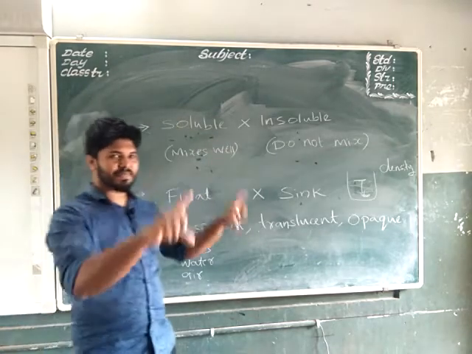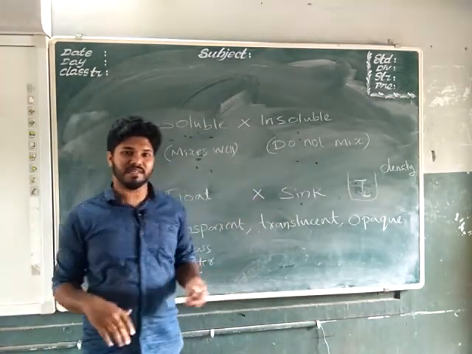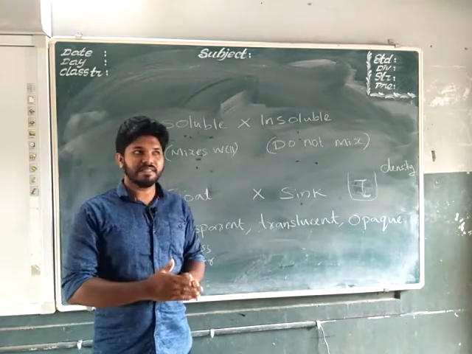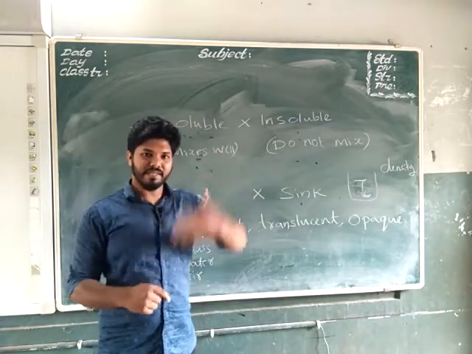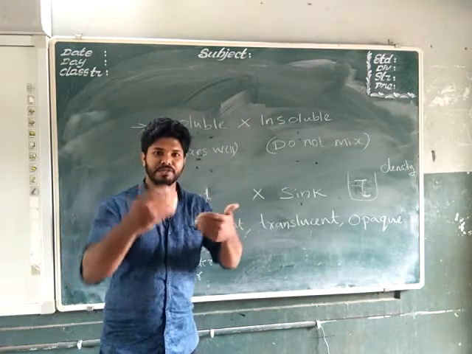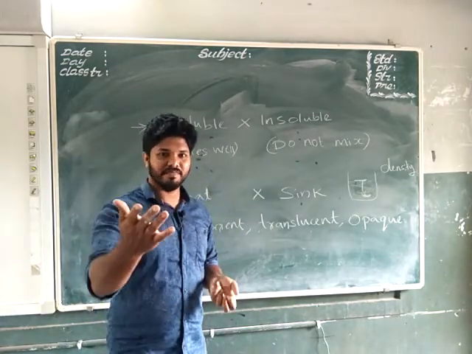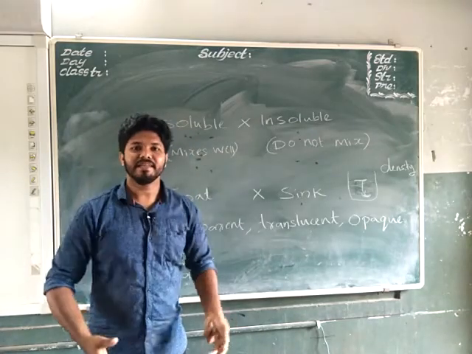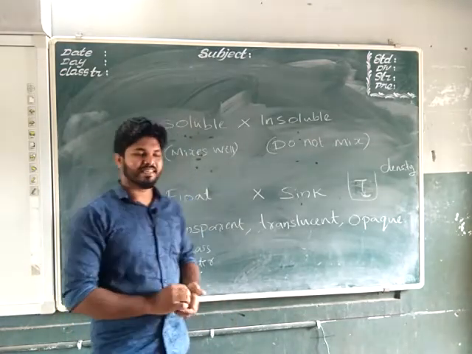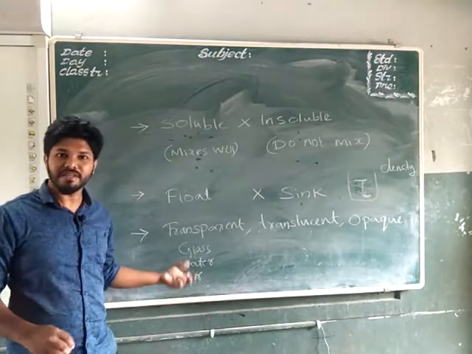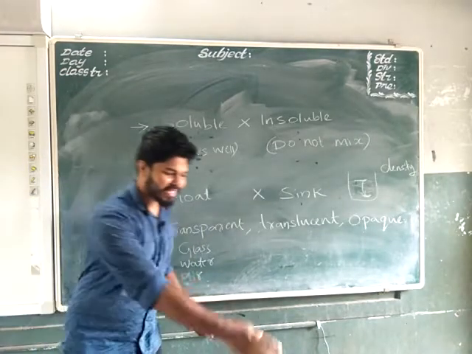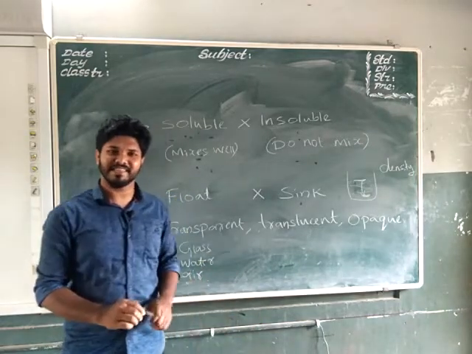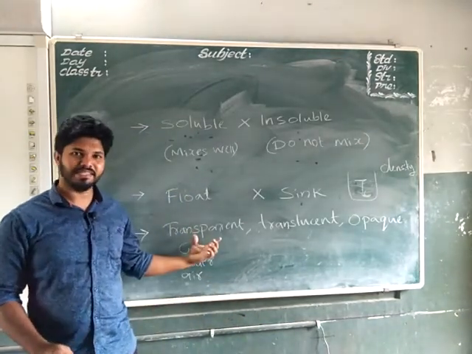If we put a glass piece here, we can see both the sides. If it is a plain glass, not mirror but a glass. And also air. Here we have air in front of me and you. I can see the camera that is placed in front of me because this air is transparent. The light will pass through this air. And also water also. If anything is placed on the side of the bucket, in the bottom side of a bucket, we can see it clearly, very clearly, because water is a transparent substance.